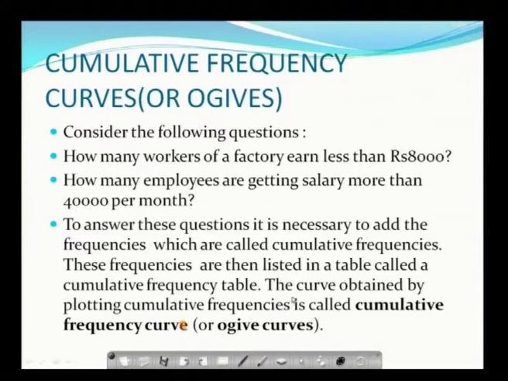These frequencies are then listed in a table, which we call a cumulative frequency table.